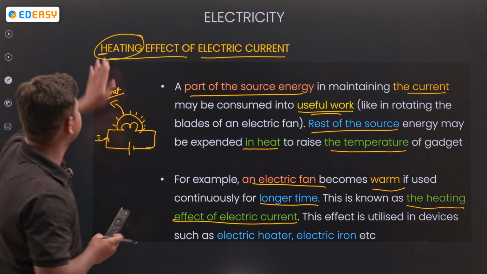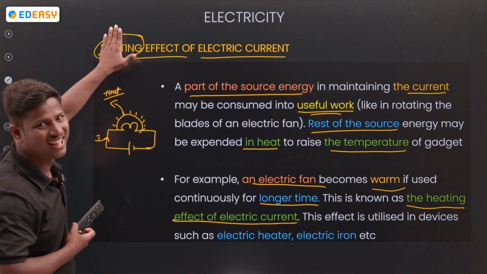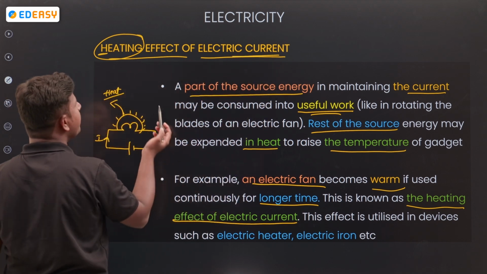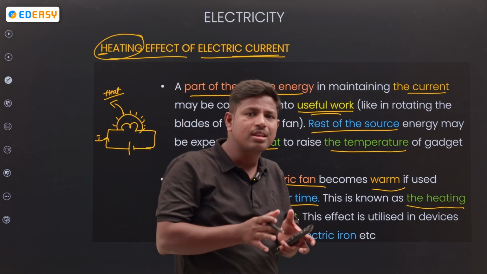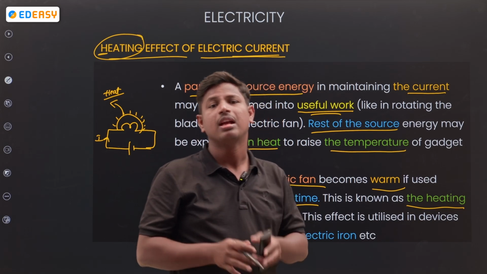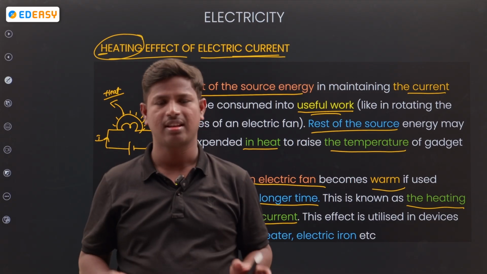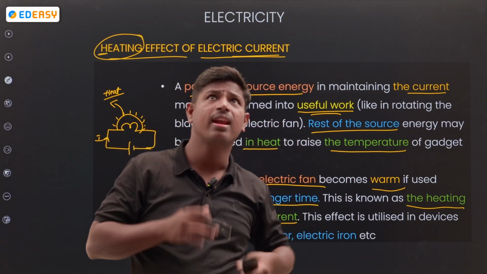So the heating effect of electrical current means, if you use any device continuously, it produces some amount of heat. This process is called the heating effect of electrical current. In the examination, if you don't remember, look at the fan.